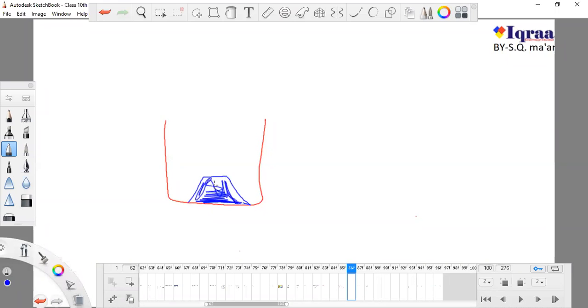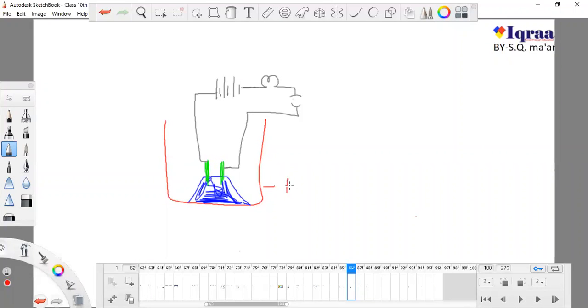I use this just to dig 2 nails inside, and these nails are connected with a circuit. In this circuit we have a bulb, and we have a key, and again this circuit is connected to this part.